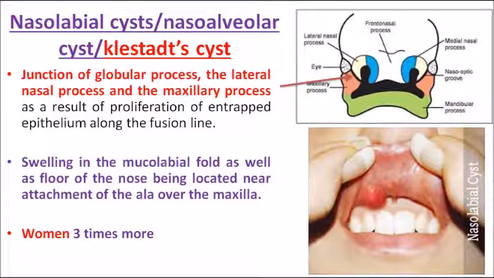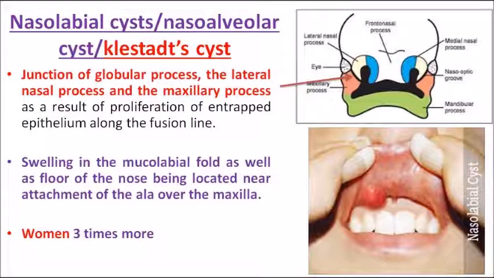So the junction between the lateral nasal process, maxillary process and the globular process, in that particular junction where I have shown the red arrow mark, you have the development of nasolabial cyst. So remember that fusion, junction of globular process, lateral nasal process and maxillary process, you have the nasolabial cyst because of the entrapment or proliferation of entrapped epithelial cells along the line of fusion.